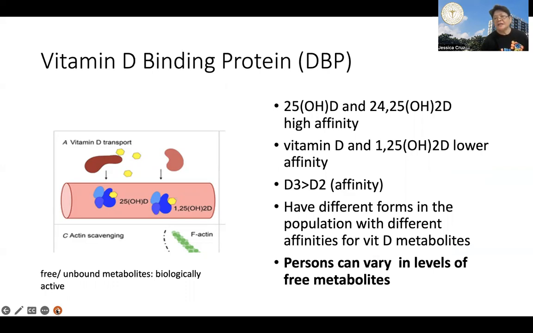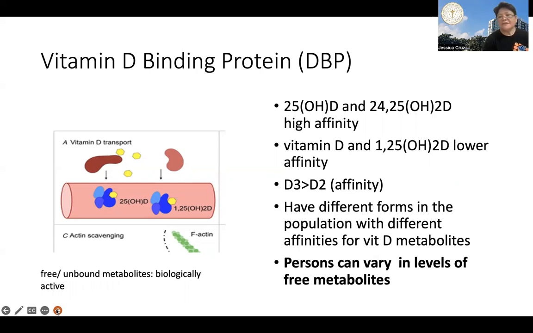It has high affinity for 25-hydroxy vitamin D and 24-25 dihydroxy vitamin D. These are the precursor forms of calcitriol. With natural vitamin D, however, and calcitriol, they would have lower affinity.